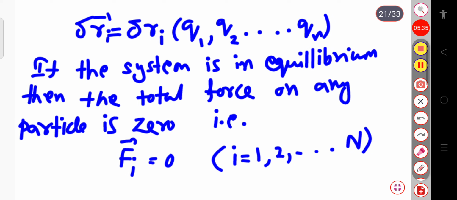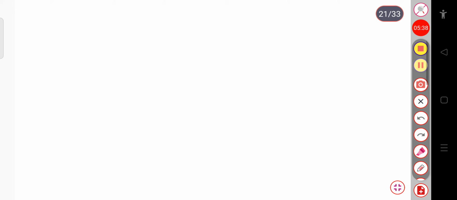Now we can calculate the virtual work. So the virtual work of the force, work is also virtual here.